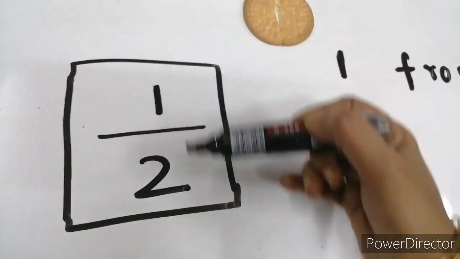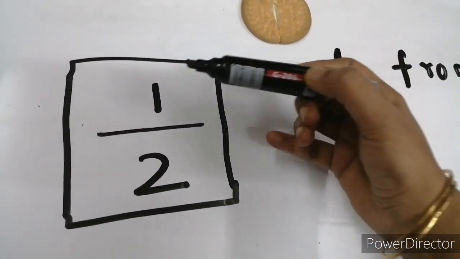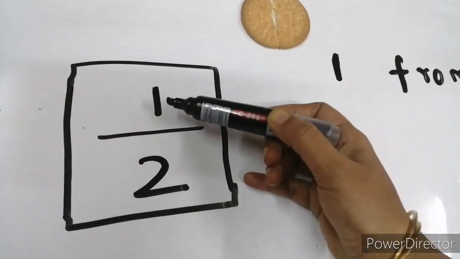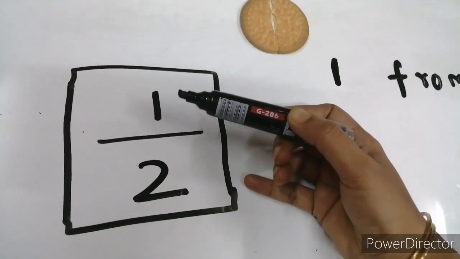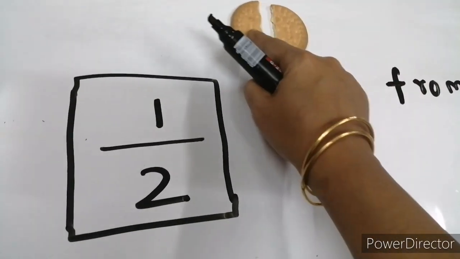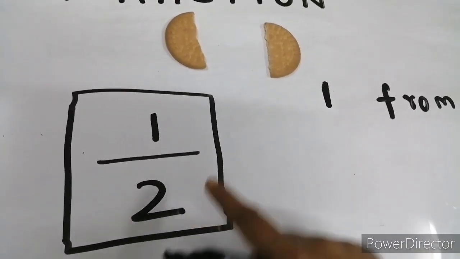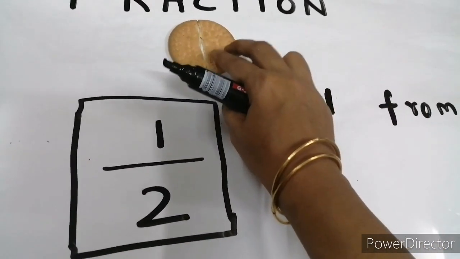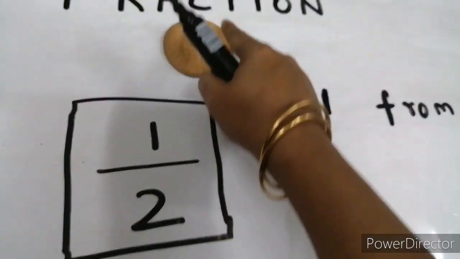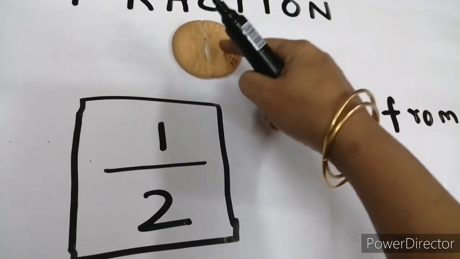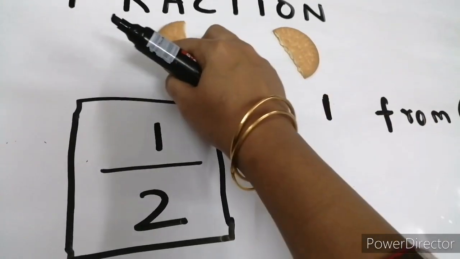So how will we read this? We will read it as 1 by 2. So what is 1 here? Tell me. 1 is the part which you have taken out. Yes? And what is 2? 2 is the total number of parts. We have 2 parts. The 2 parts together make a whole or full, and we have taken out 1 from that.